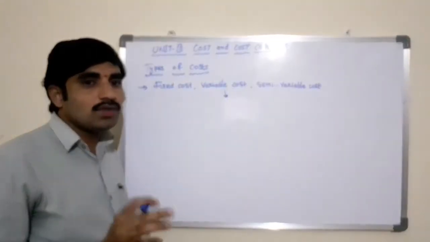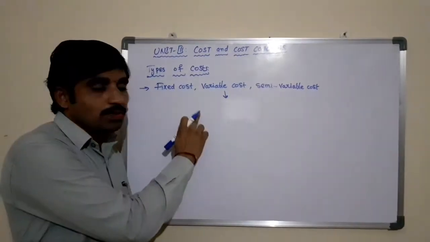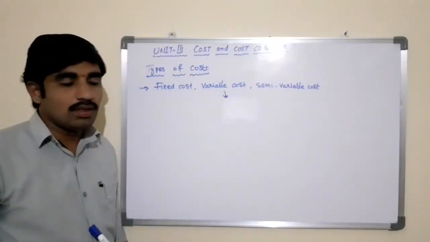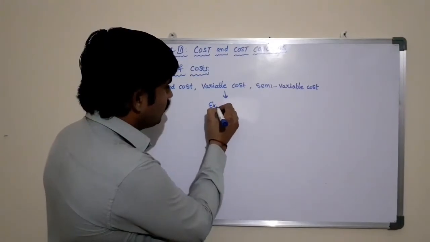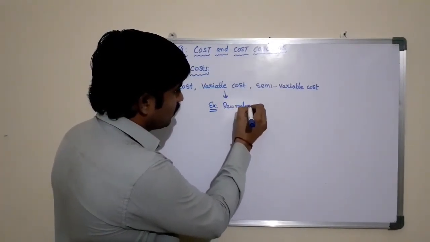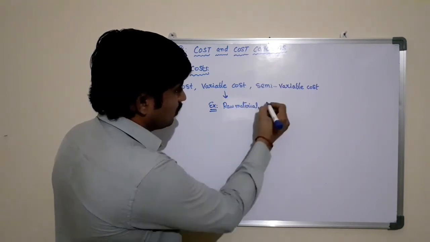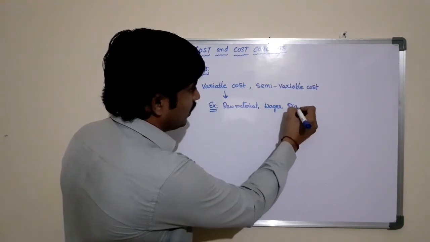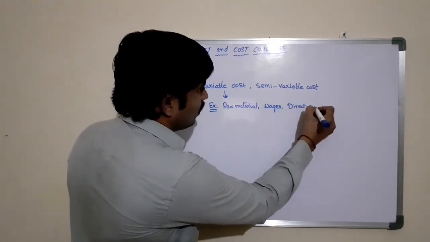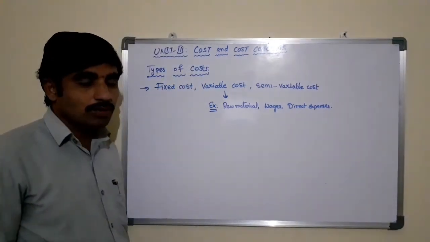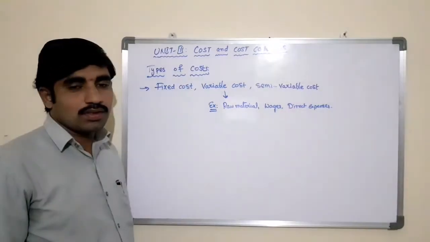There is a positive relationship between the total production and the variable cost. Examples of variable cost are raw material, wages for the laborers, and other direct expenses. All the direct expenses that we incur to produce the product come under the variable cost.